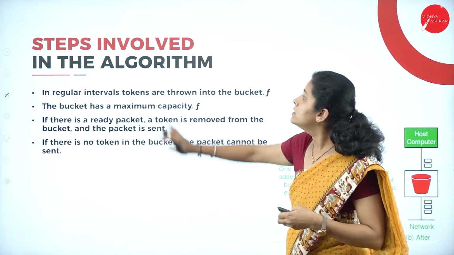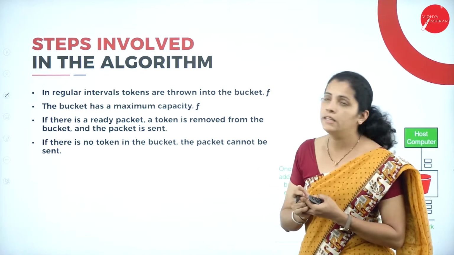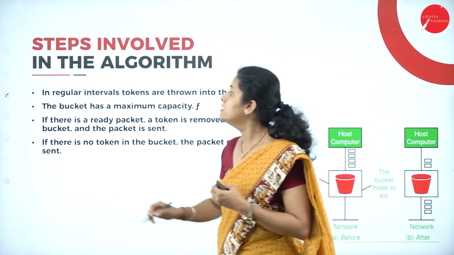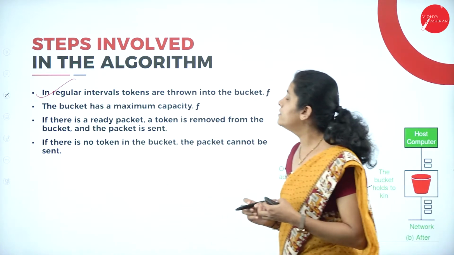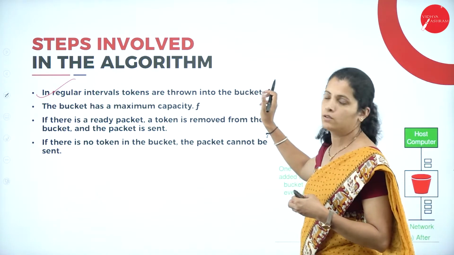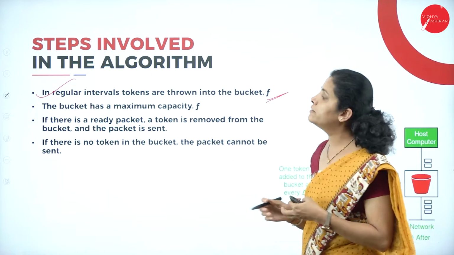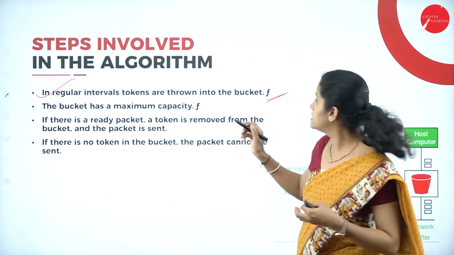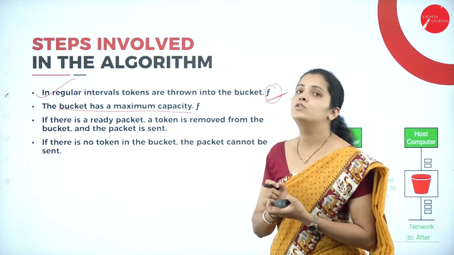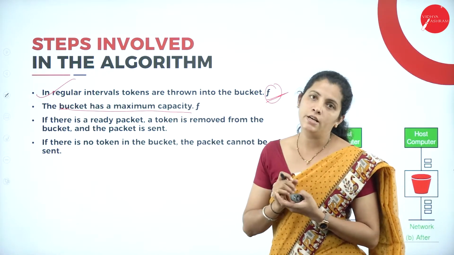Here are the steps involved in the token bucket algorithm. First, at regular intervals, tokens are thrown into the bucket. What is the regular interval? The time is considered as T. So the host machine is going to transfer the token.